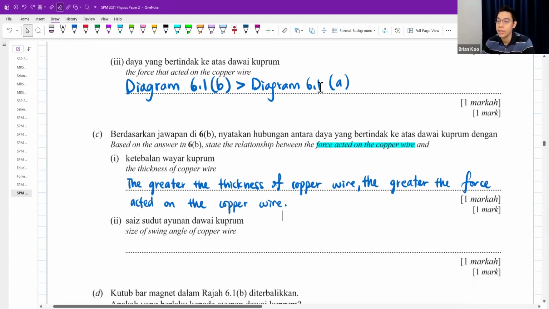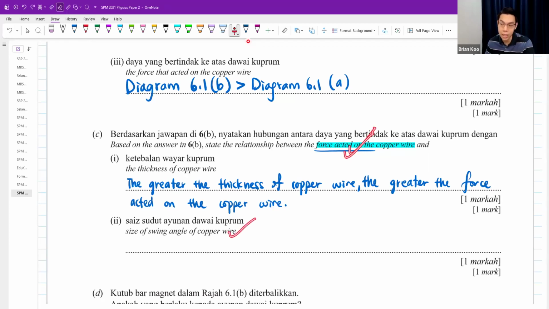Okay. Size of swing angle and the force. This one, either one, you can write the force first. Because I got greater force, then I got bigger size of swing, also can. Or you write, because I got bigger size of swing, therefore I know that it has a bigger force. Up to you. Either one. This one doesn't matter. Maybe I follow like just now, I write the size of swing first.